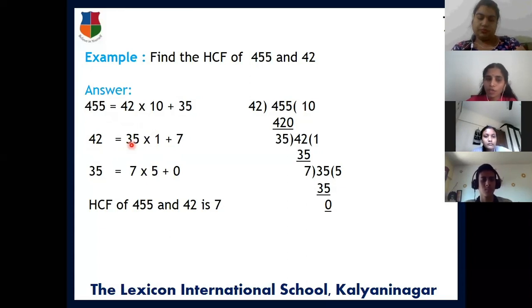Automatically we will get the quotient and remainder, and wherever you get 0 as the remainder, from there we get the HCF of the two numbers.